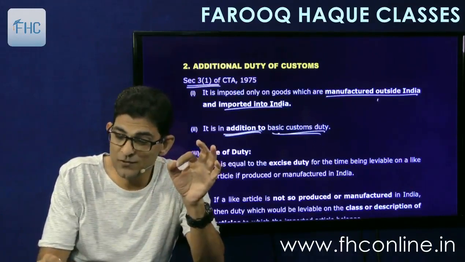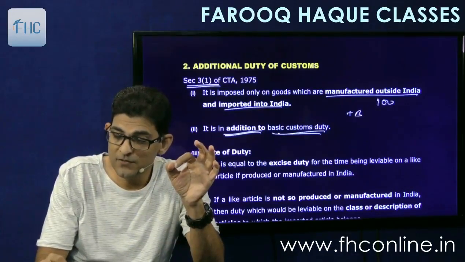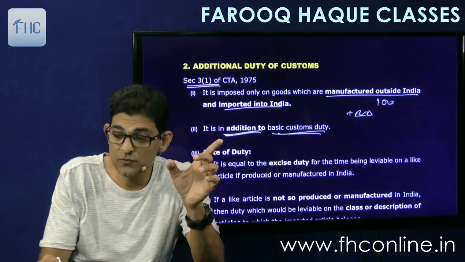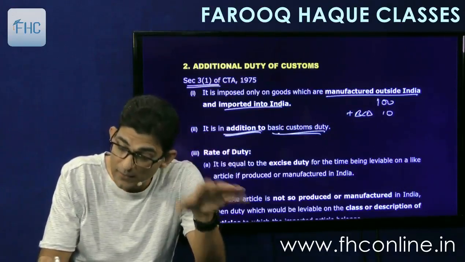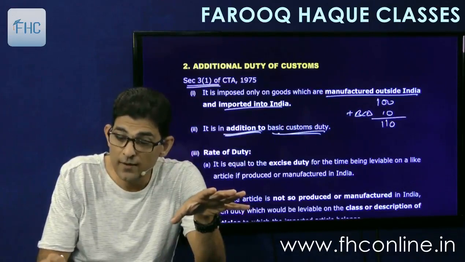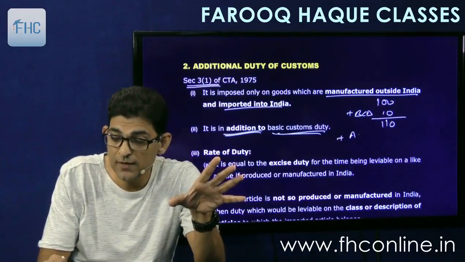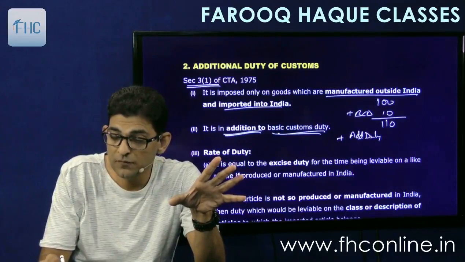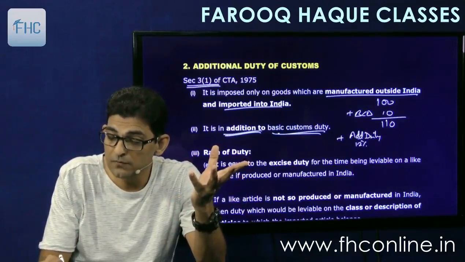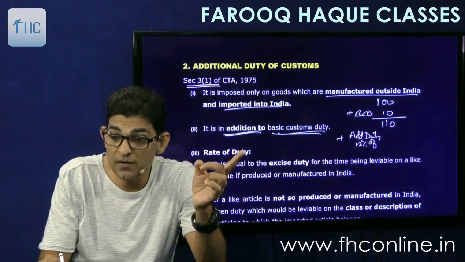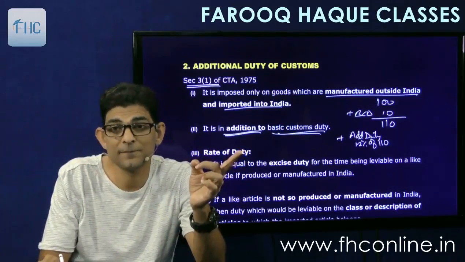Means if the import is at 100 and the basic custom duty rate is say 10%, so first you will add 10, that is basic custom duty, then you add up both, so this becomes 110, and then you apply the additional duty. So if additional duty is say 12%, that 12% will be of not just 100 but 110.